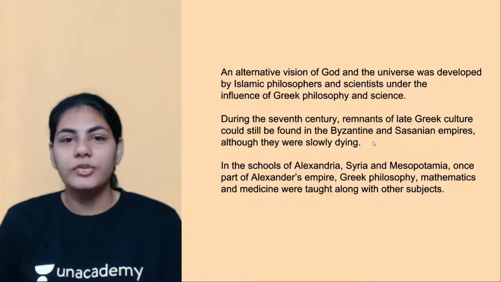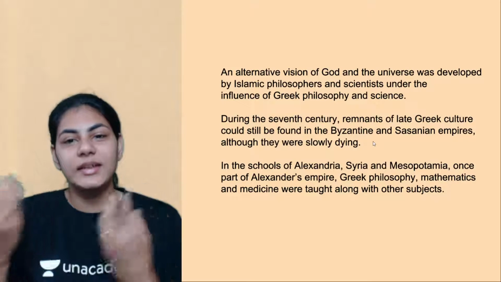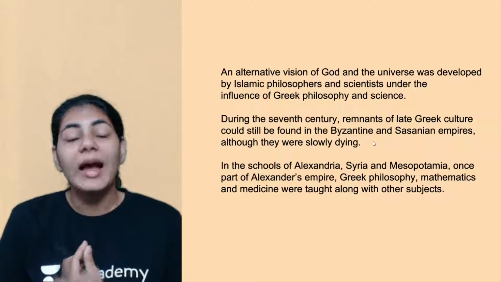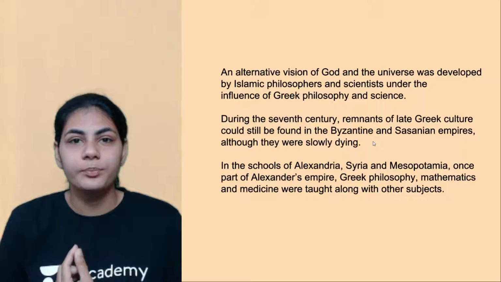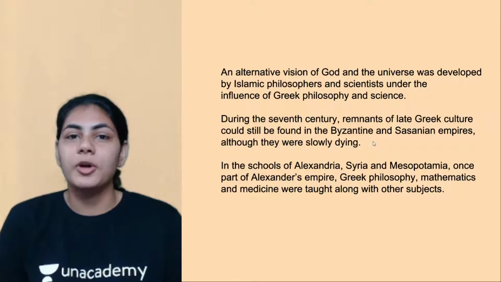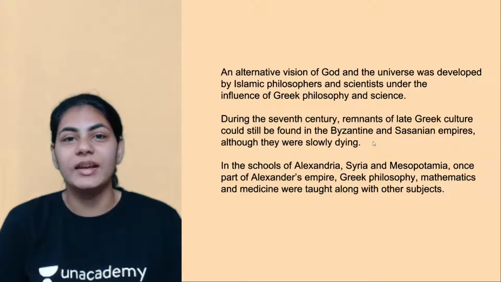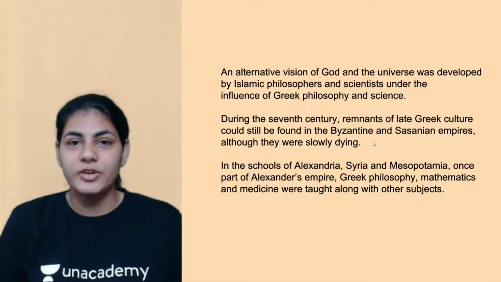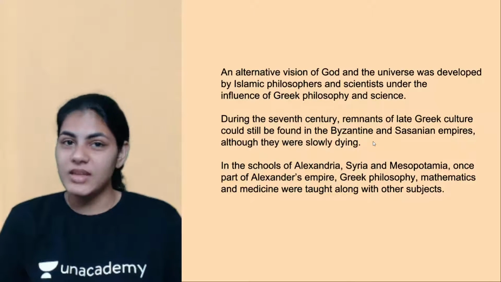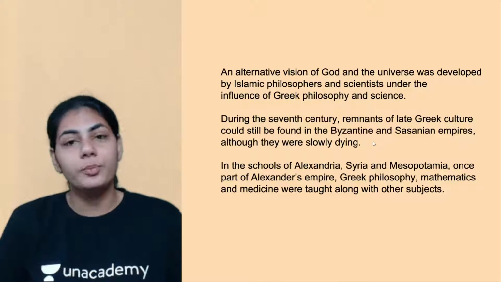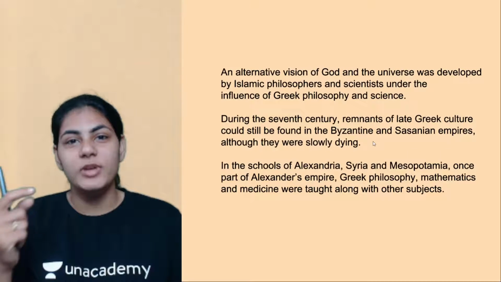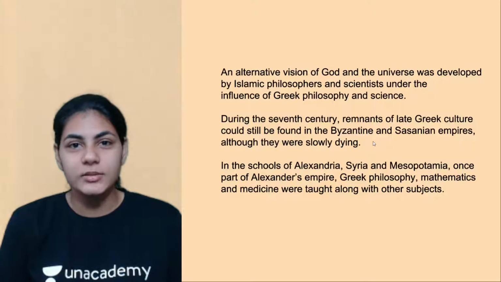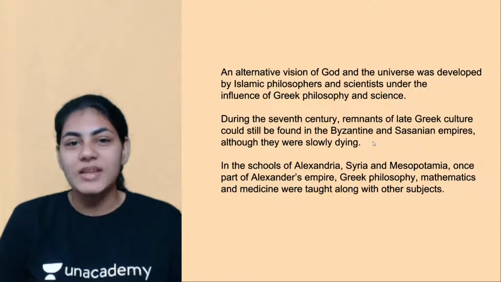So now we'll talk about an alternative vision of God and also the universe in general, right? Who was responsible for developing this alternate way of looking at God? They are Islamic philosophers and also scientists. As far as scientists are concerned, for them to believe in anything, there needs to be a proper logic or reason, right? So what did scientists do?